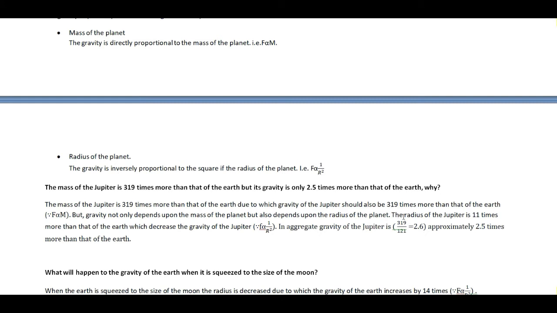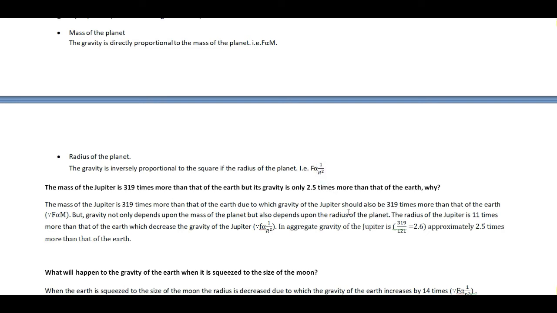Whenever the radius is more, gravity is less, and whenever the radius is less, gravity is more. Here is the inverse relation. And the inverse relation of gravity is not with the radius, but with the square of the radius. That means gravity is inversely proportional to the square of the radius.